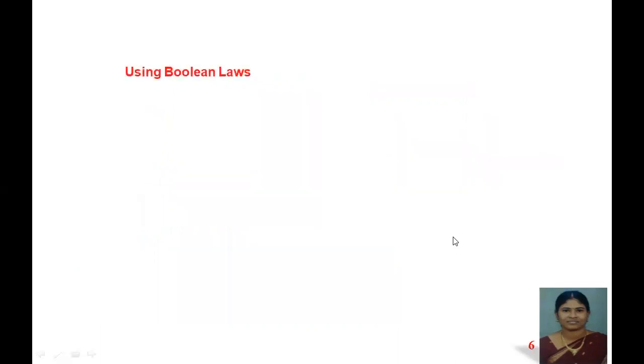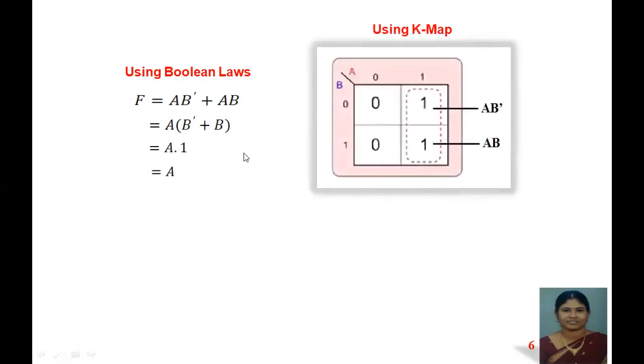Next, let us compare Boolean algebra and the K-map. Using Boolean laws, let us simplify the function. Let us take a function f equal to a b dash plus a b. How do we simplify this? Here b is said to be redundant, in the sense that b and its complement are present.